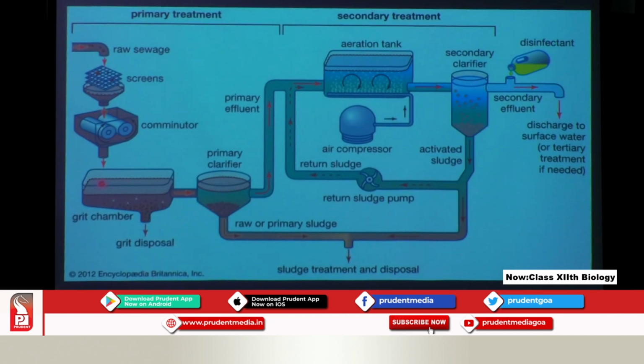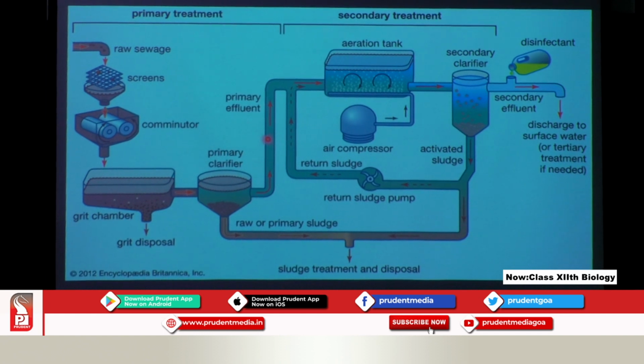And the primary water goes into the next unit, which is the primary clarifier. In the primary clarifier, the sewage is allowed to settle. You can see the clear fluid here. This clear fluid is called primary effluent. Please pay attention to this. This clear fluid is called primary effluent.